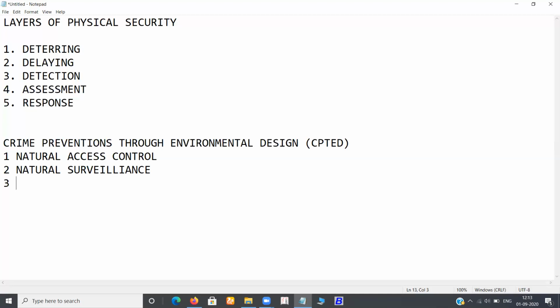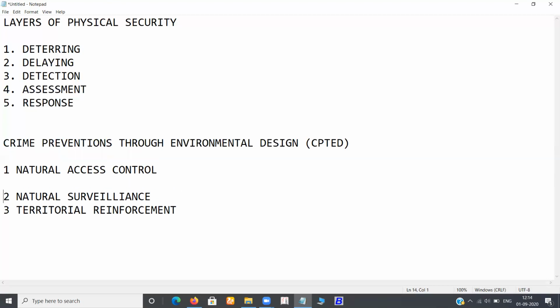The third is territorial reinforcement. So these are the three crime prevention techniques or strategies: natural access control, natural surveillance, and territorial reinforcement.